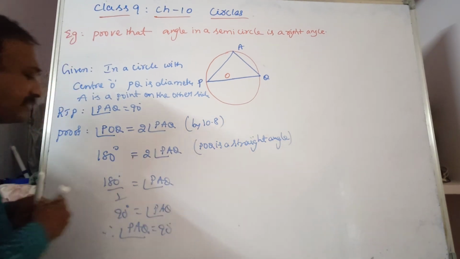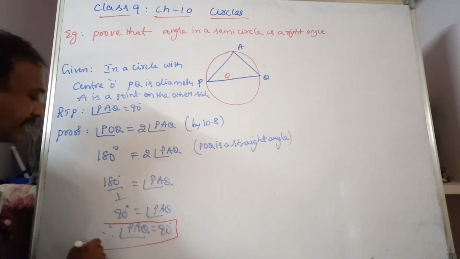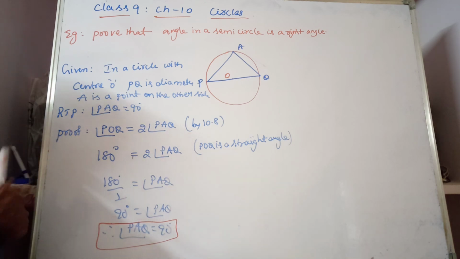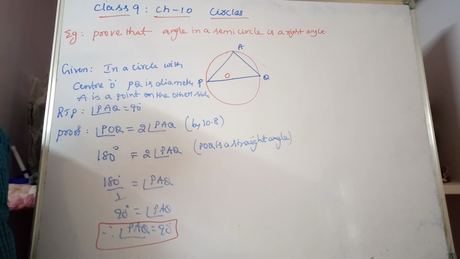That means the angle in a semicircle is 90 degrees. I hope you understood what we discussed in today's session. We discussed some questions from exercise 10.4: in one question we applied the area of a triangle, in another we applied altitude and median, where the median divides the triangle and the centroid divides the median in the ratio 2:1. And we discussed theorem 10.8, 10.9 and one example.